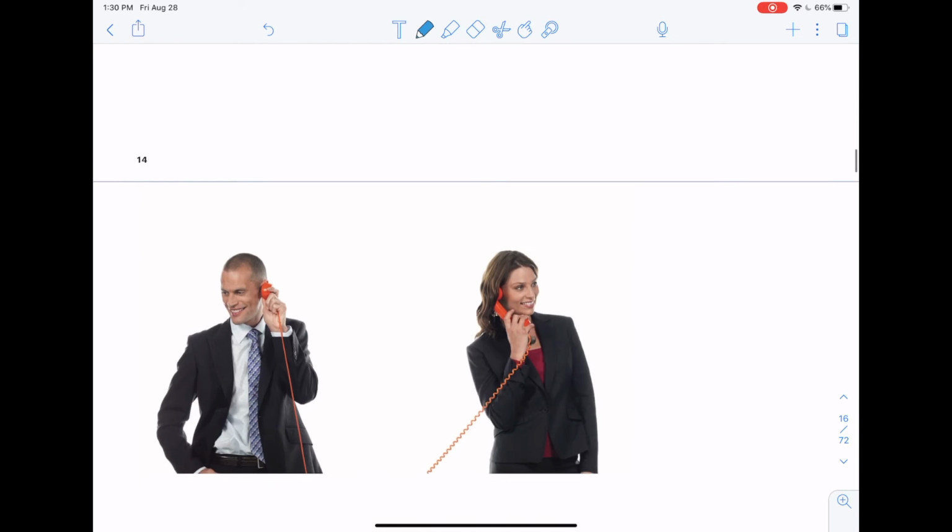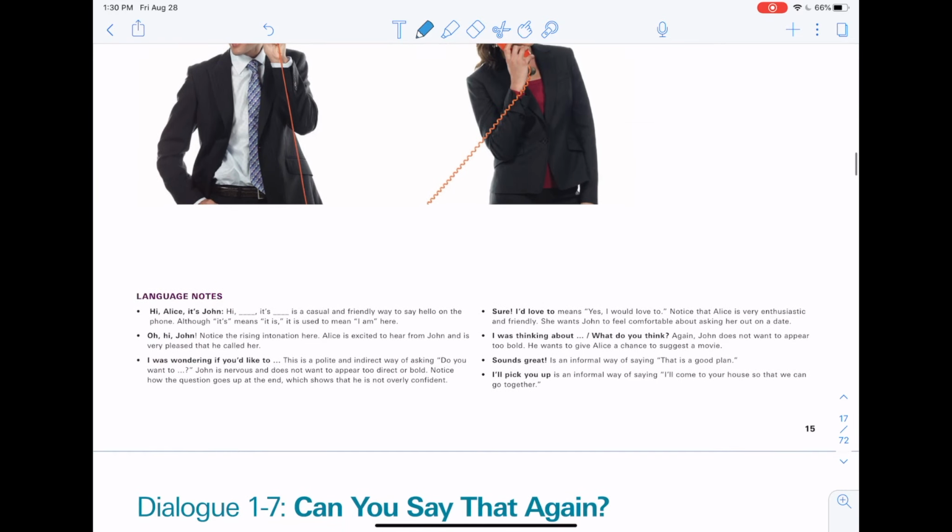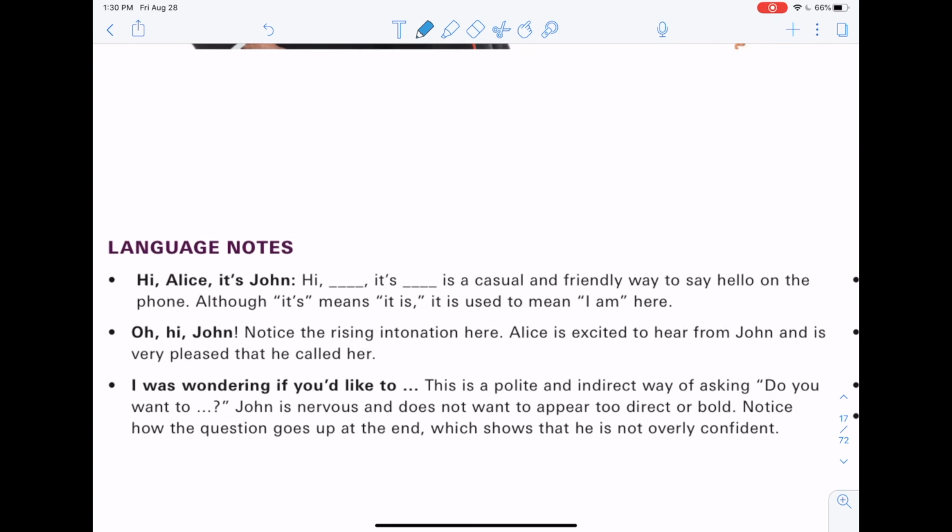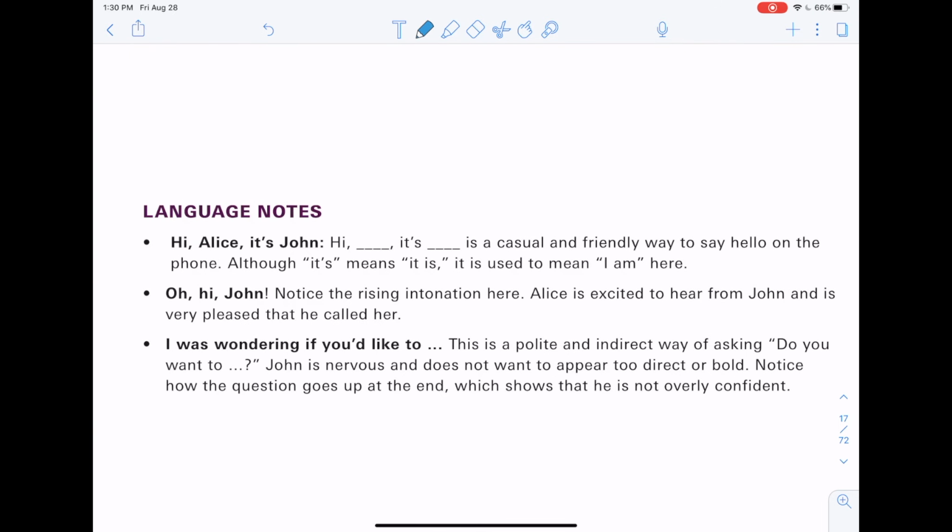So this is a conversation. Let's look at the example. Alright, let me zoom you in so you can see better. So this is a telephone call. So telephone call means you are already friends with that person. You maybe know that person a little well, not total strangers. So he says, "Hi Alice, it's John," right?